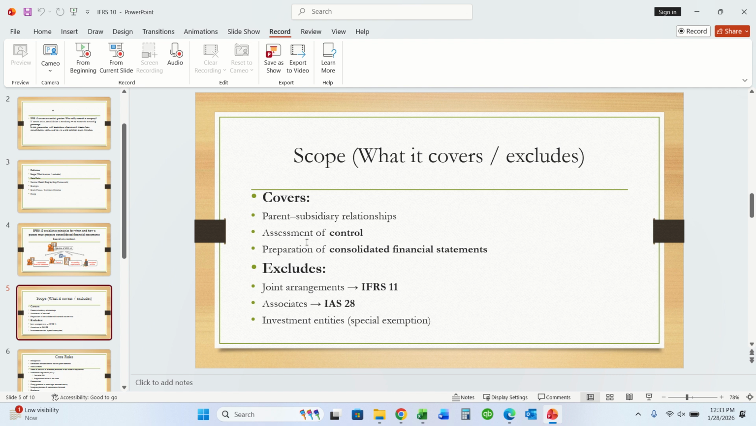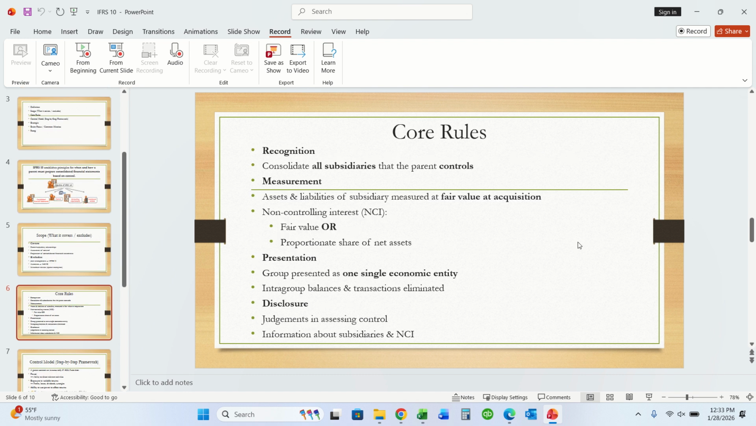Another one is assessment of control. What is assessment of control? Assessment of control is the process of determining whether an investor must consolidate an investee by evaluating if control exists or not. Then preparation of consolidated financial statements. What does it exclude? Joint arrangements, associates, investment entities. Let's move forward to its core rules.